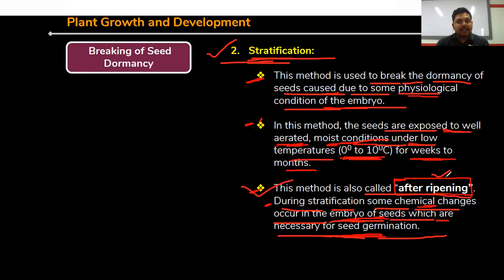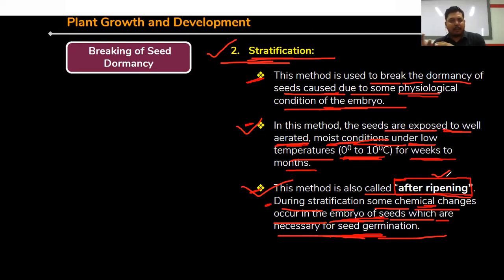Clear? So this stratification is also called after ripening, because in case of ripening, the temperature is involved. And during this stratification, some changes are also there within the embryo of the seeds, and they are undergoing maturation. So that's why it is known as after ripening.